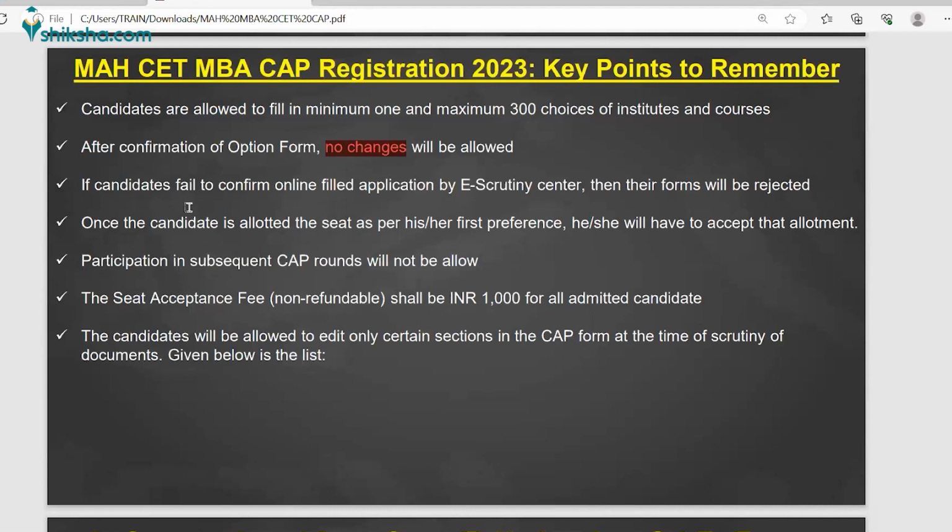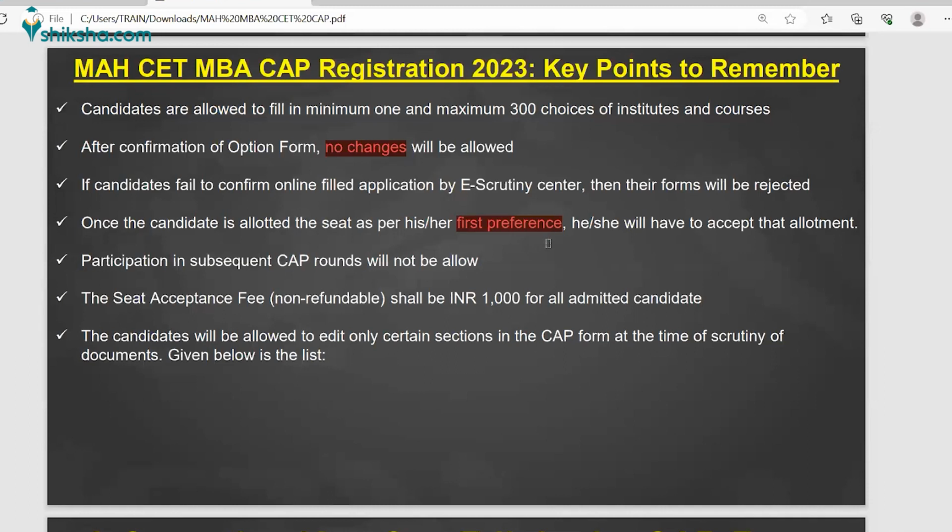And the next point: if candidates fail to confirm the online filled application form at the e-scrutiny center, then their form will be rejected, right? So just be attentive, keep a watch on the email box. As and when you get an email from the competent authorities, just confirm or react accordingly, right? Do not escape, do not waste time. This is a very crucial time for your future career. So once the candidate is allotted a seat as per his or her first preference, the preference will be as per whatever you have given.